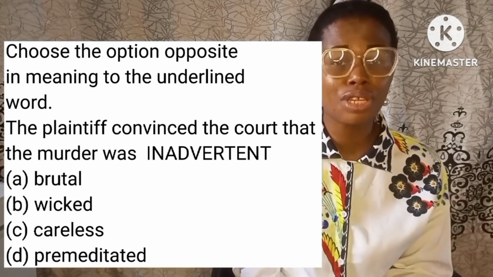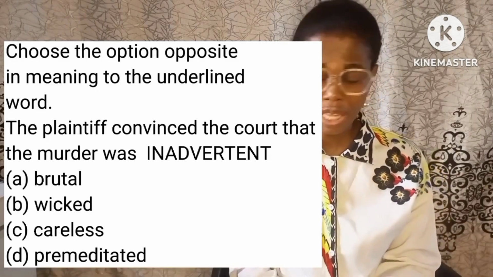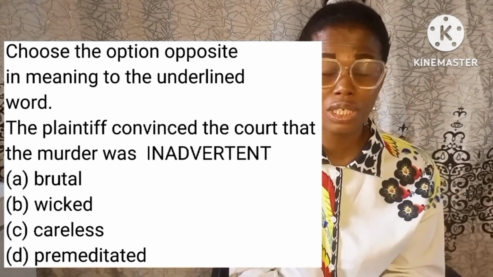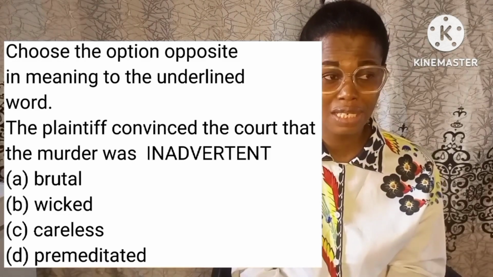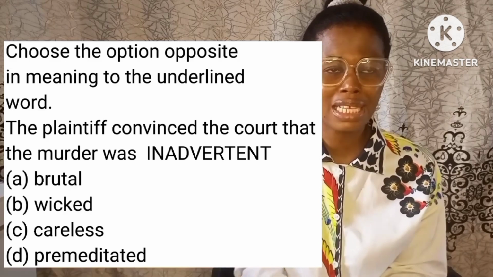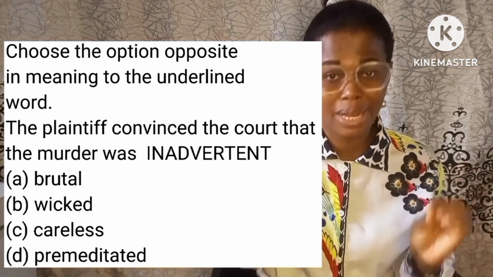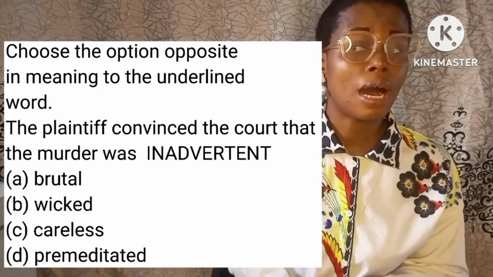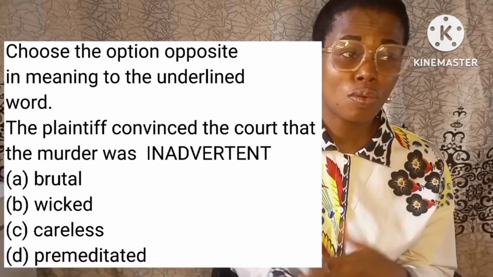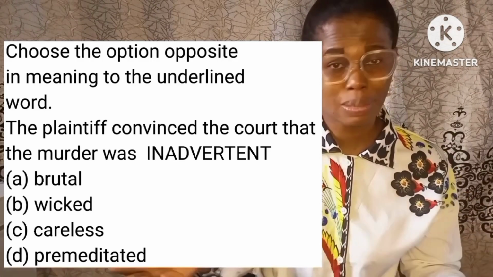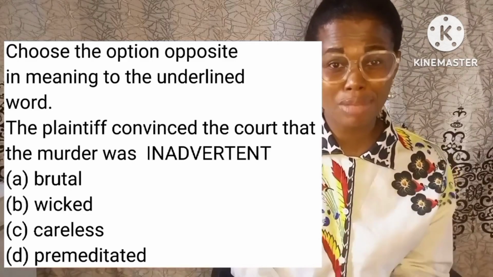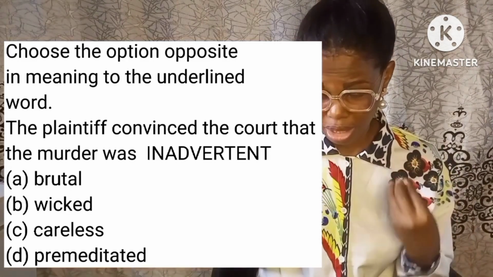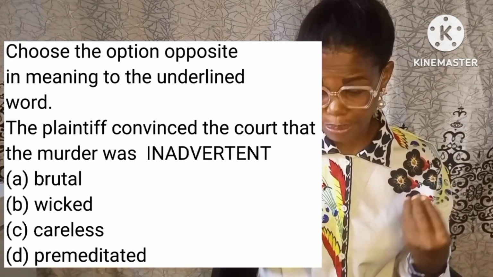Now what's the meaning of inadvertent? We have to choose the option that is opposite in meaning. When something is inadvertent, it means it wasn't planned. When something happens inadvertently, it means the thing happened without premeditation; it happened by mistake. So the correct answer, the word that is opposite in meaning to inadvertent, is premeditated.